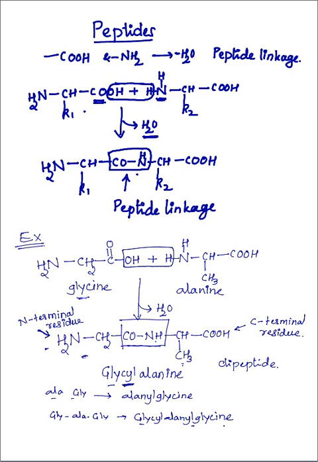Depending upon the number of amino acids present in the peptide, peptides can be classified. A dipeptide contains two amino acids and one peptide linkage between the two amino acids.